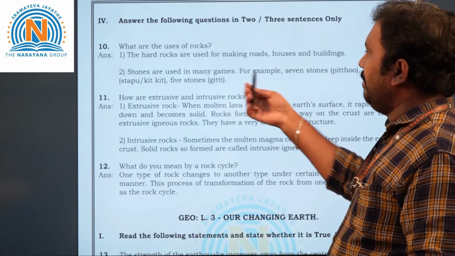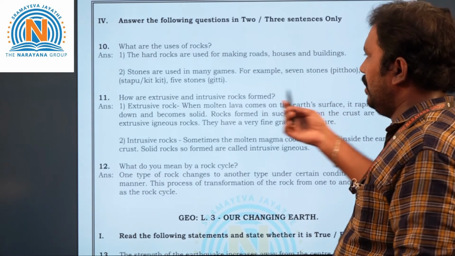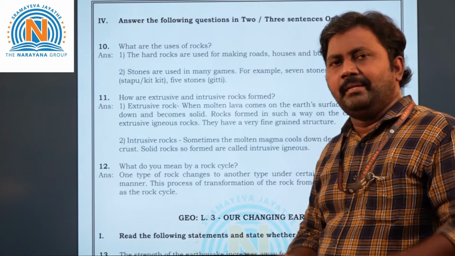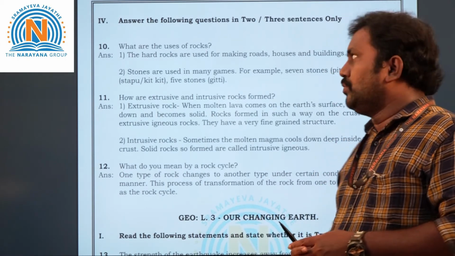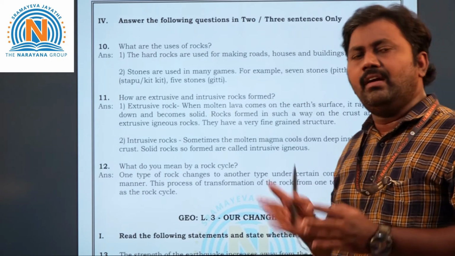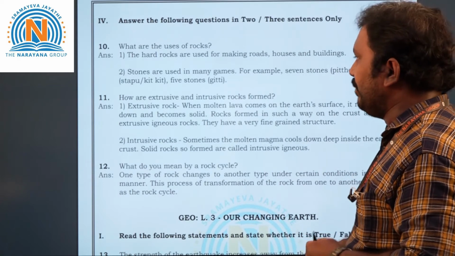And stones are used in many games. For example, seven stones pittu, hopscotch and five stones gitty. That means for playing games also we can use the stones. And not only for that, children. So these rocks are very useful for our conversion into minerals. Okay. Now let's take the 11th question here.